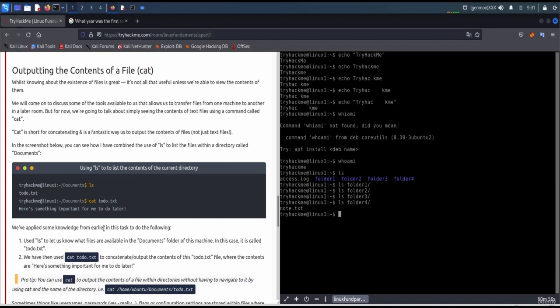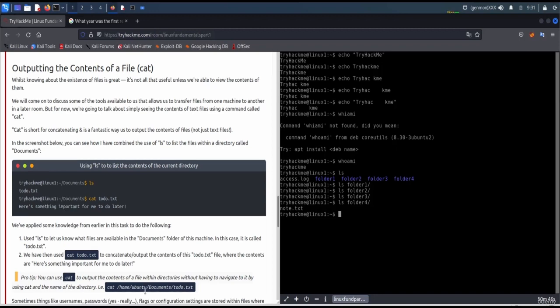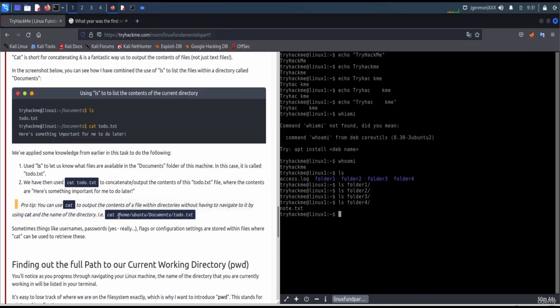Pro tip: you can use cat to output the contents of a file within directories without having to navigate to it by using cat and the name of the directory. Alright. Sometimes things like usernames, passwords, flags or configuration settings are stored within a file, where cat can be used to retrieve this.